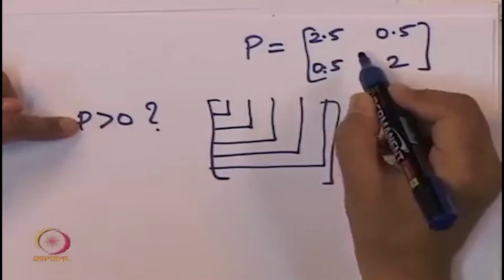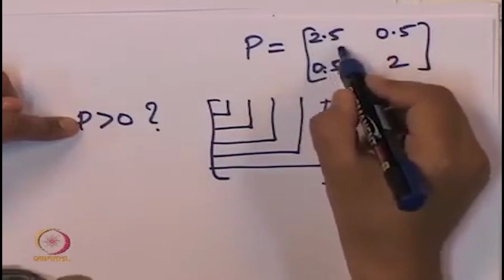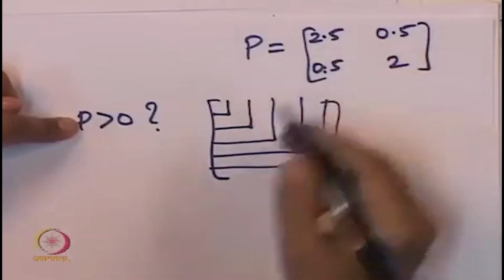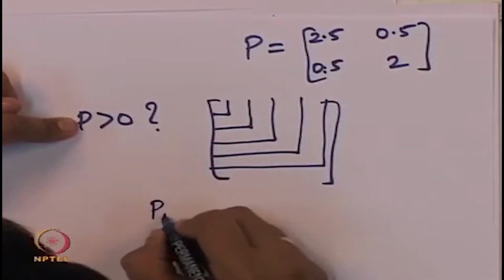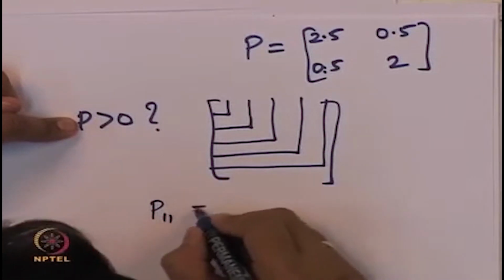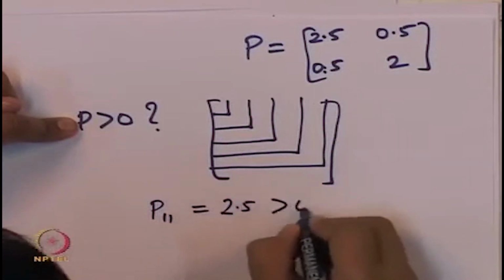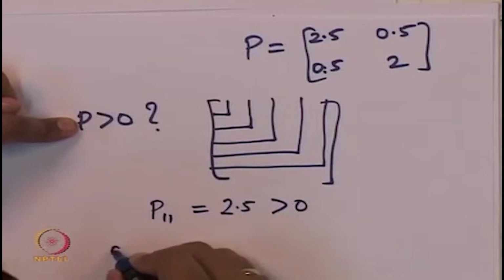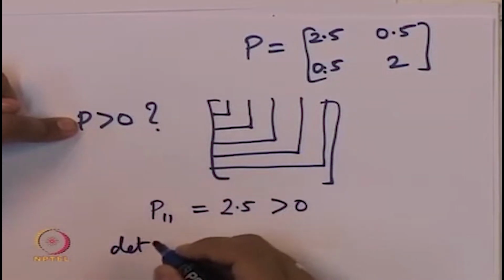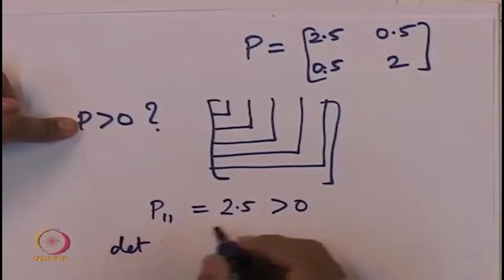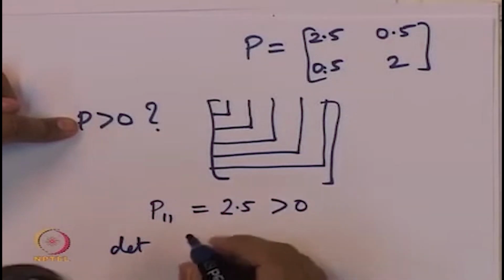Here we have to take only 2 determinants. The first 1 by 1 determinant is nothing but 2.5. Yeah, P11, the first submatrix is equal to 2.5, that is greater than 0. What about the determinant of the whole matrix? The next leading principal minor is nothing but the whole matrix P.